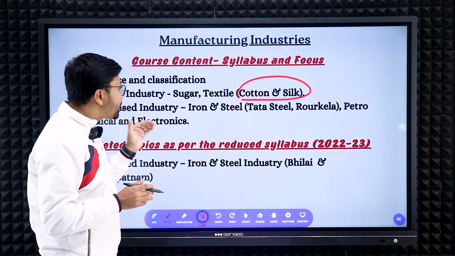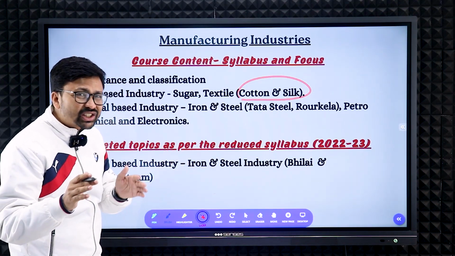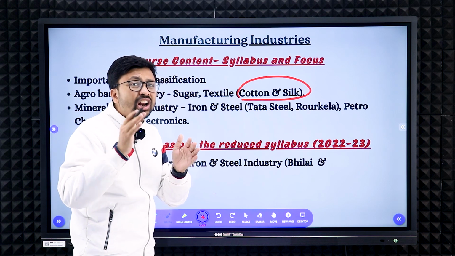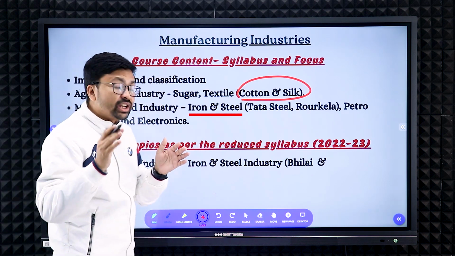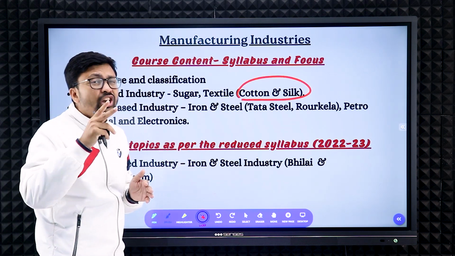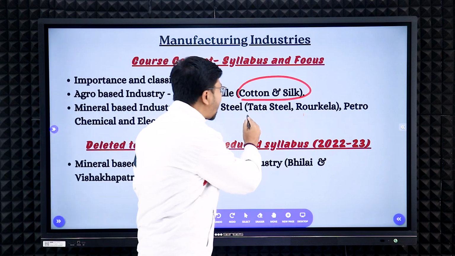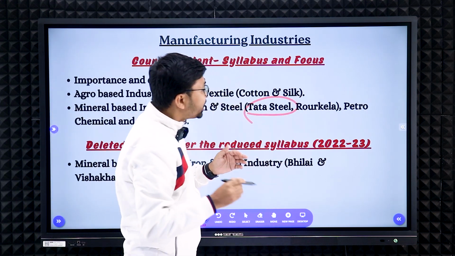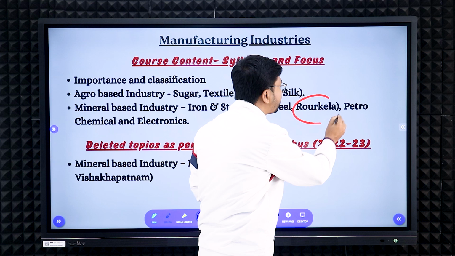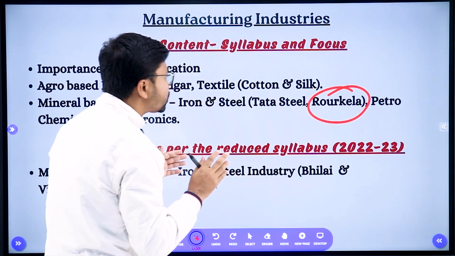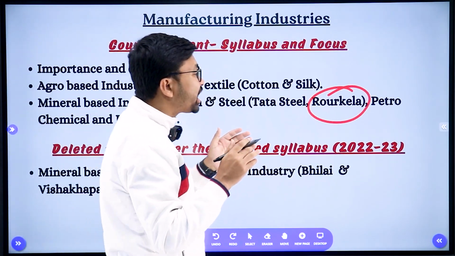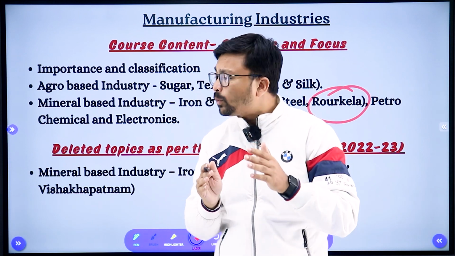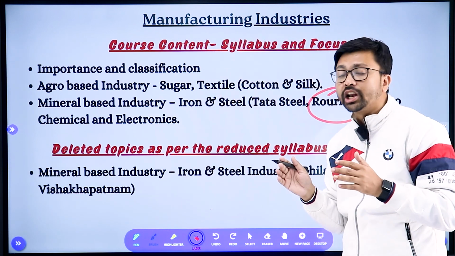Next, the mineral-based industry. Under mineral-based industry, you need to focus mainly on the iron and steel industry. And here also, you need to study only two. What are those? The Tata Steel, that is TISCO, and Rourkela steel plants, right? About these two, you need to study here. And along with that, under mineral-based industry, you need to focus on petrochemical and electronic industry.